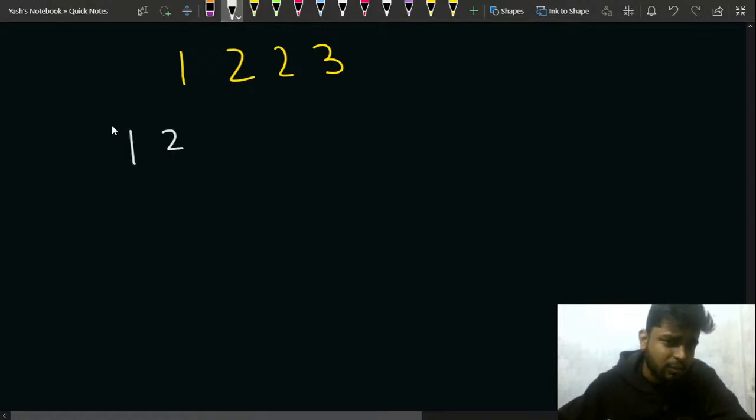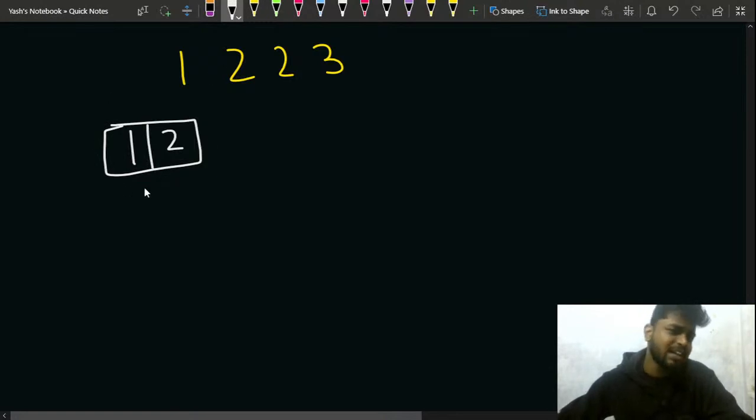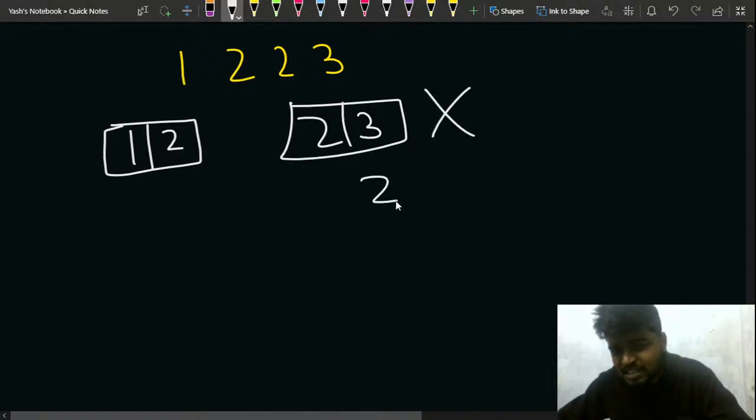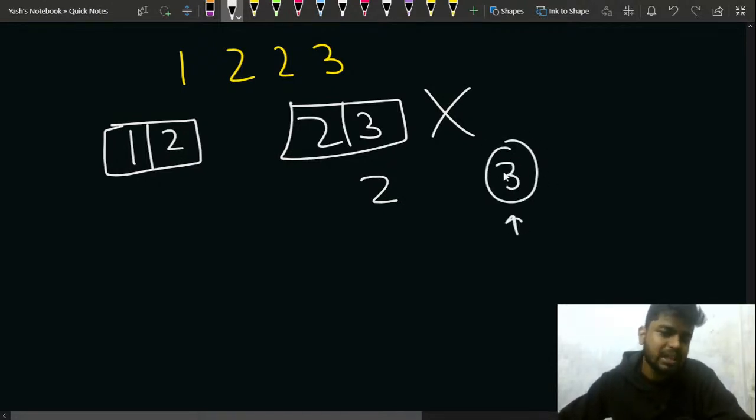Let's say this is 1, this is 2, this is 2 and this 3, right? So according to you, you are saying that let's make a group of 1 and 2, and then 2 and 3 will be left. But with 2 and 3 you will not be able to make a group, because the group size is 2, whereas the requirement is 3. The maximum inexperience in this group is 3, so you will not be able to make this group.